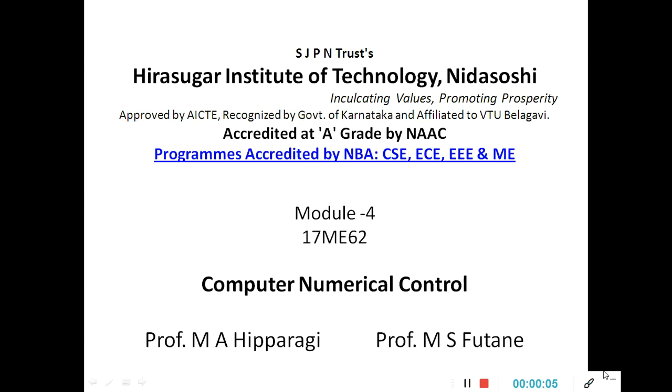So today we'll start with module number 4, bit number 1, that is the computer numerical control. Bit number 2 of module number 4, that is the robotics part, has already been completed. So the only remaining part in this module is computer numerical control, popularly known as CNC. Okay, we'll start with this CNC.